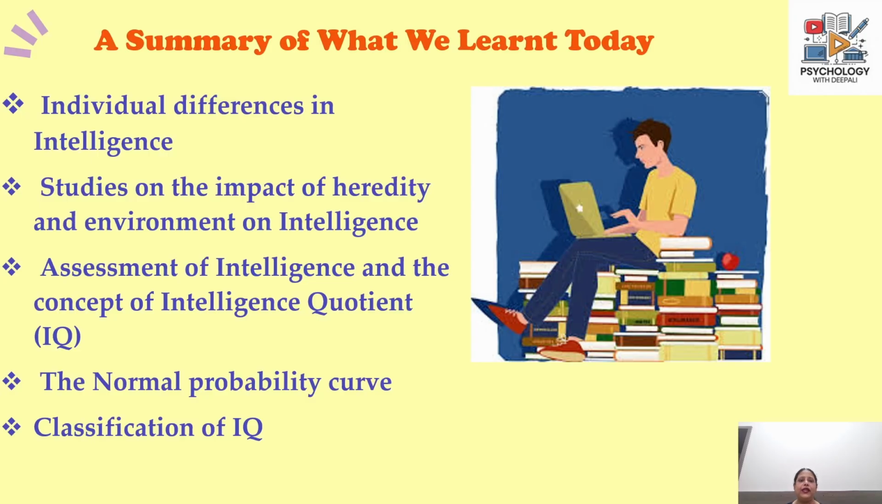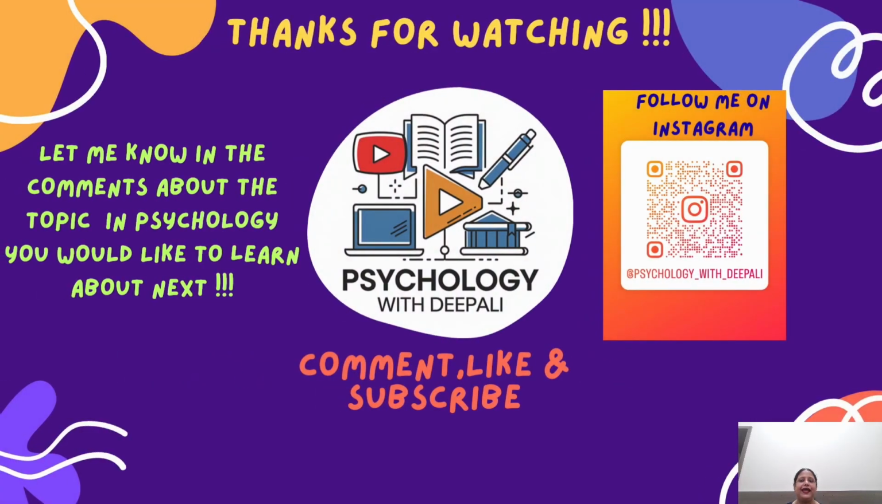So a summary of what we learned today is individual differences in intelligence, studies on the impact of heredity and environment on intelligence, the assessment of intelligence and the concept of intelligence quotient, the normal probability curve, and the classification of IQ.